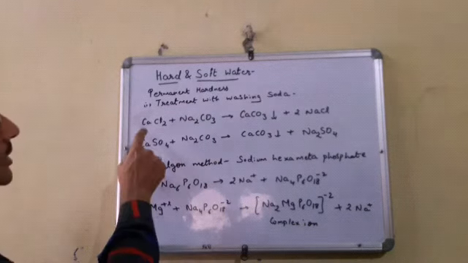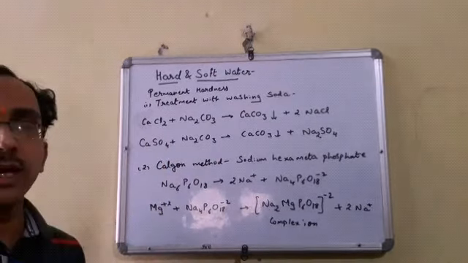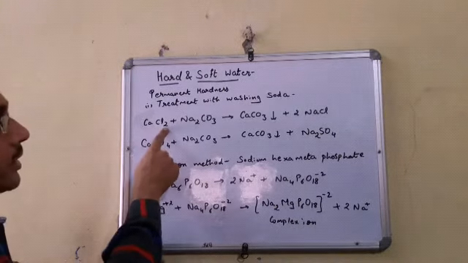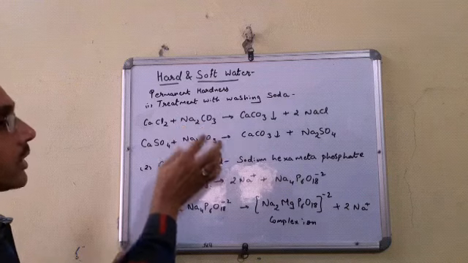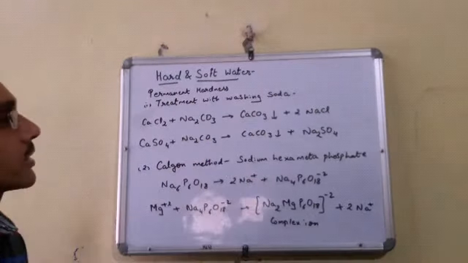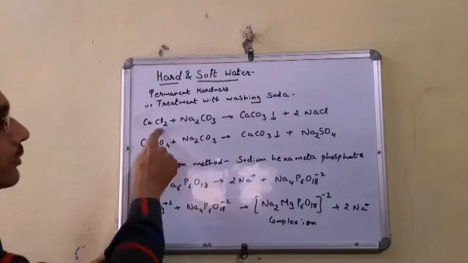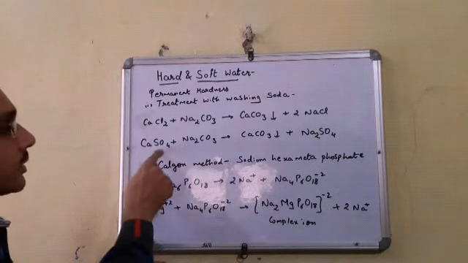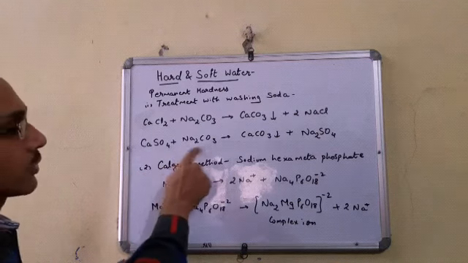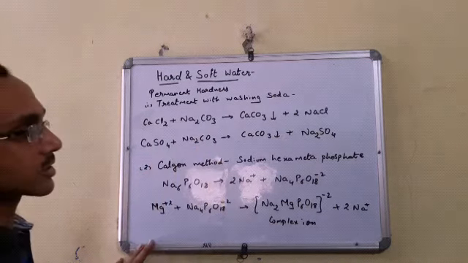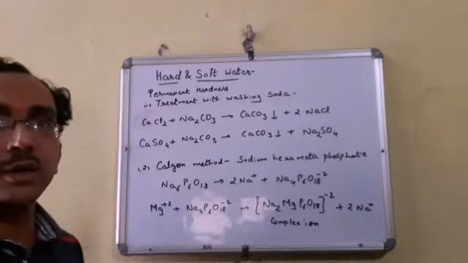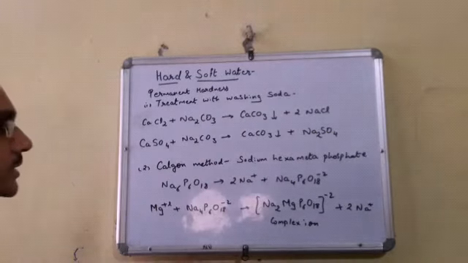Fine. This is calcium chloride, or we can take magnesium chloride or any calcium or magnesium salt. When we react this metal chloride with washing soda, it will form insoluble calcium carbonate. In that way it can easily be filtered out and we can remove permanent hardness which is present in the form of chlorides. Similarly, we can take it in the form of sulfates. This is calcium sulfate, or we can take magnesium sulfate. When we treat it with washing soda, again what will happen? It will form insoluble calcium carbonate along with sodium sulfate, and the insoluble calcium carbonate can easily be filtered out. Fine.